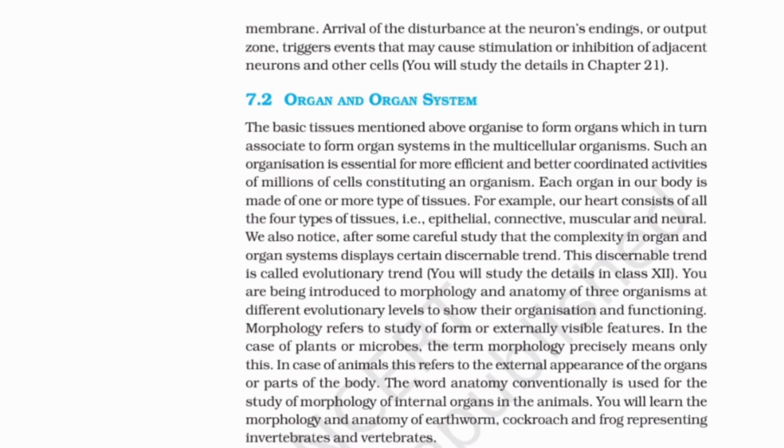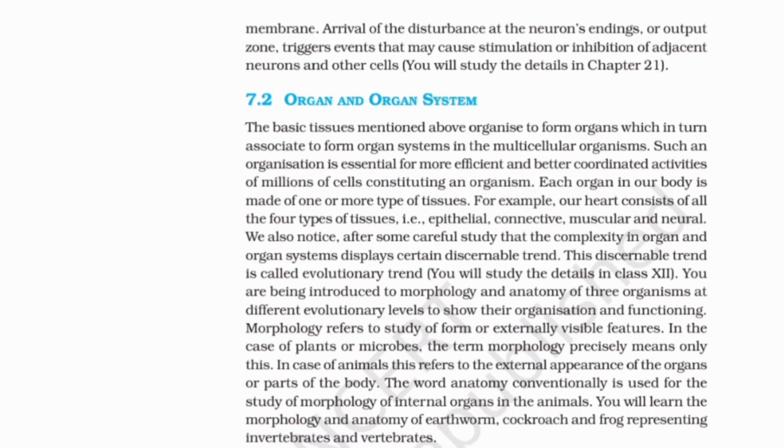Each organ in our body is made of one or more types of tissues. For example, our heart consists of all the 4 types of tissues, i.e., epithelial, connective, muscular and neural. We also notice, after some careful study, that the complexity in organ and organ systems displays a certain discernible trend. This discernible trend is called evolutionary trend. You will study the details in class 12.